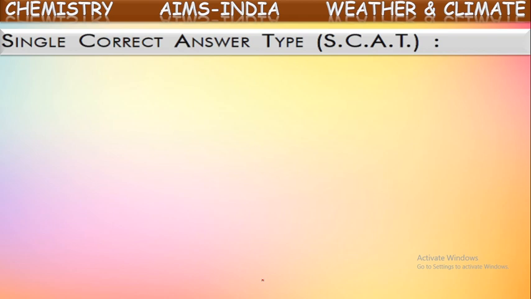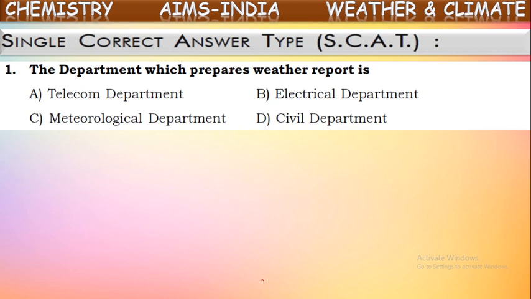See the first one. The department which prepares weather report. Yes, there is a separate department for this to give reports related to weather and climate of a particular place. What is the department called? It is called Meteorological Department.